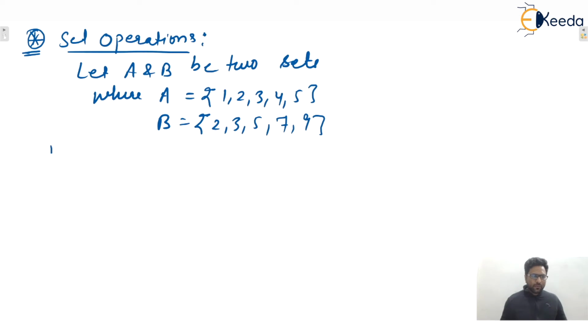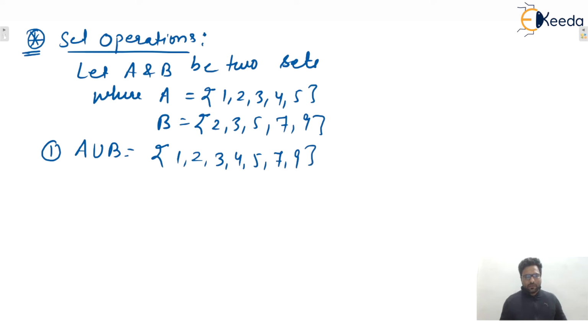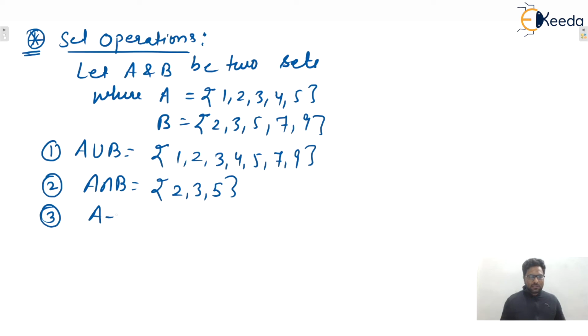Now you only tell me what will be the union. A union B means the set of elements of set A as well as elements of set B, take the union. So we can say that 1, 2, 3, 4, 5, 7, 9. That will be the union. Second one, A intersection B means what? We can say common elements only. Yes or no? Third one, you only tell me A minus B means what? Yes, these are 1 comma 4. And what is B minus A? B minus A means 7 comma 9.